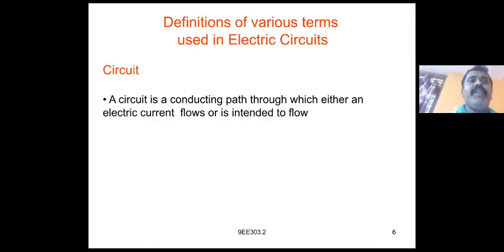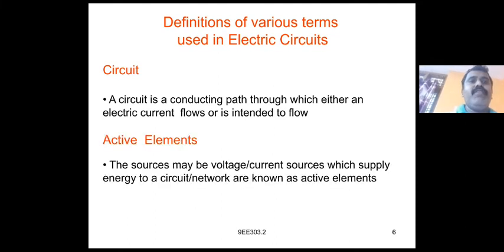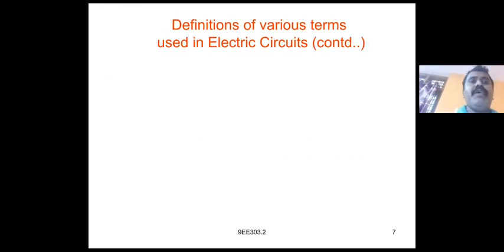The definitions of various terms used in electric circuits. Circuit. What is a circuit? A circuit is a conducting path through which an electrical current flows or is intended to flow. The active elements. What are the active elements? These are the sources, either voltage or current sources, which supply energy to the circuit or network, and are known as active elements.